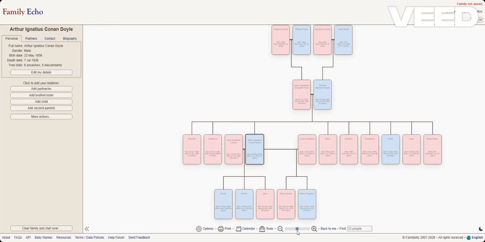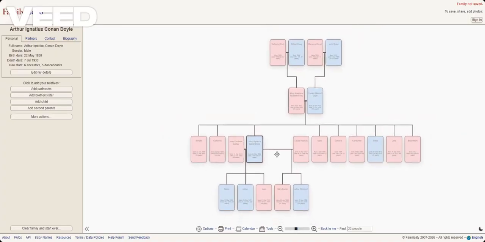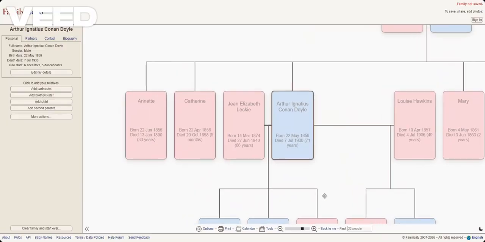Today I made a family tree for Sir Arthur Conan Doyle, the author and inventor of Sherlock Holmes. If you don't know who that is, just read the Sherlock Holmes books, and we'll be starting. This is Sir Arthur Conan Doyle over here.